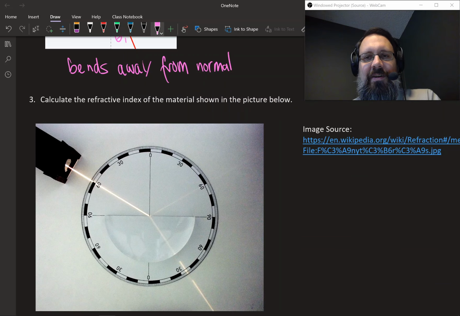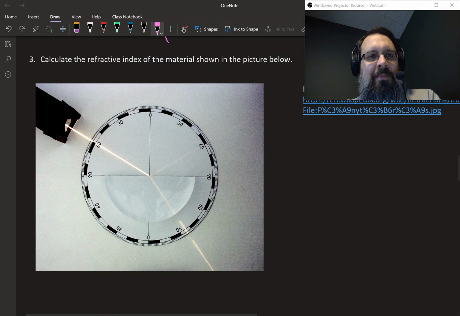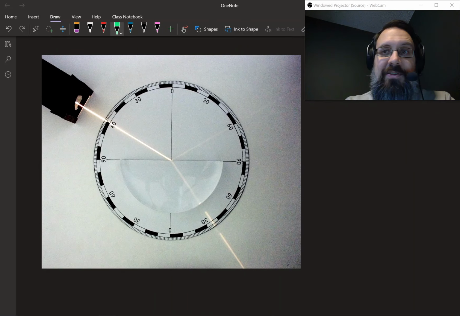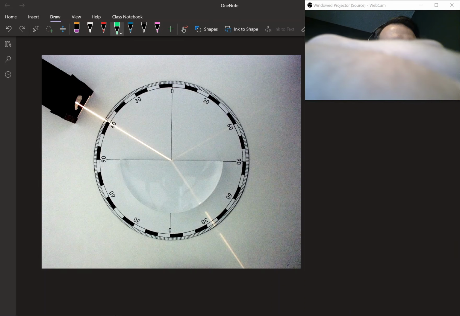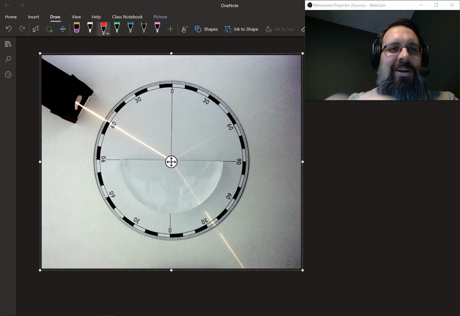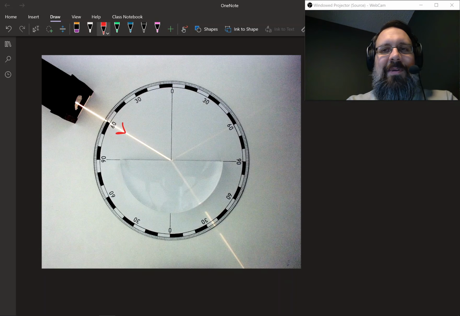This is the image source here. It's from Wikipedia. It says calculate the refractive index of the material shown in the picture below. Okay, so what we have is a laser shining down here. So the beam is coming in this way.